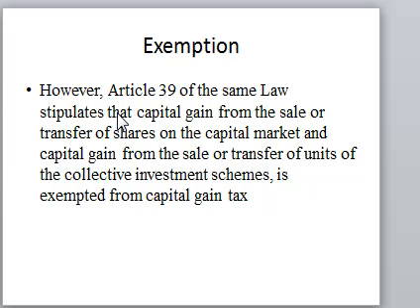For example, if you have shares from BK, Bank of Kigali, and you are trading them in the secondary market through the Rwanda Stock Exchange, then the gain you are getting from those shares is exempted from the capital gain tax.